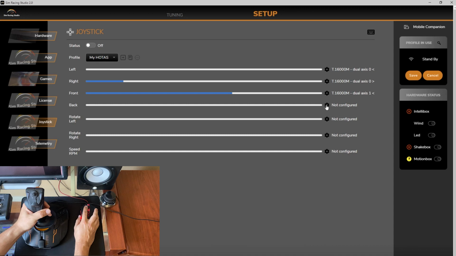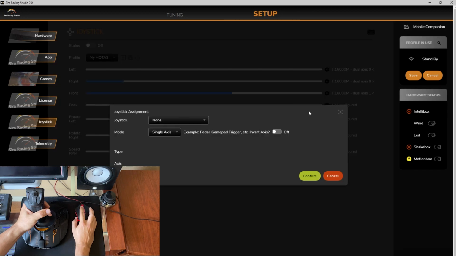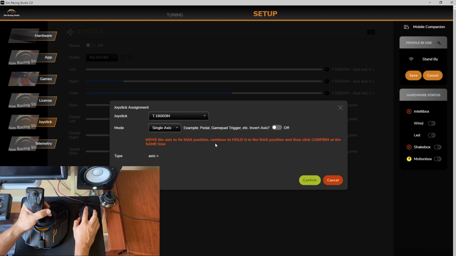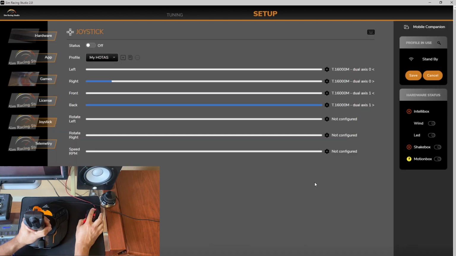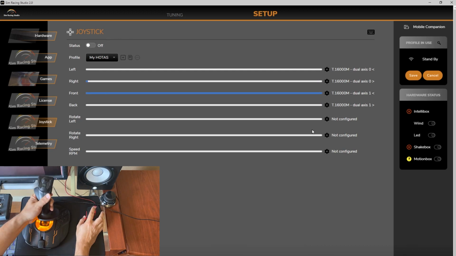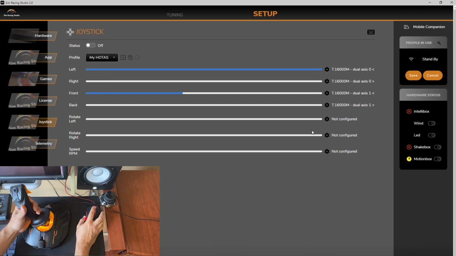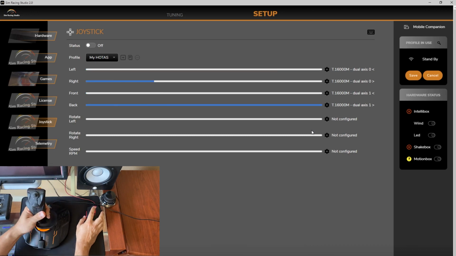Next, I'll configure the back option. Once again, change it to T16000M. I'm going to switch this to dual axis, and I'm going to bring my controller all the way back, hold it, and click confirm. All right, and quick little test. You can see all the bars moving around, giving a good indication that it is working, and my controller is mapped.